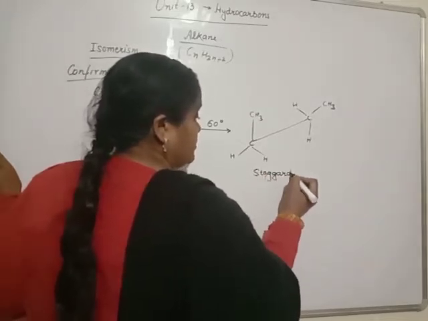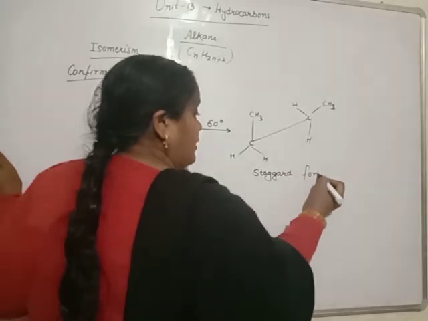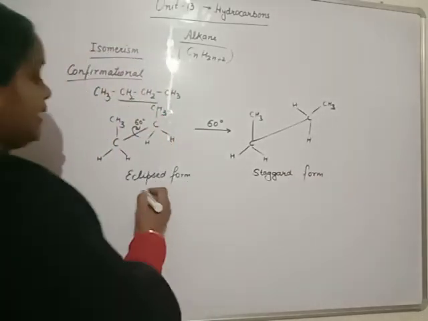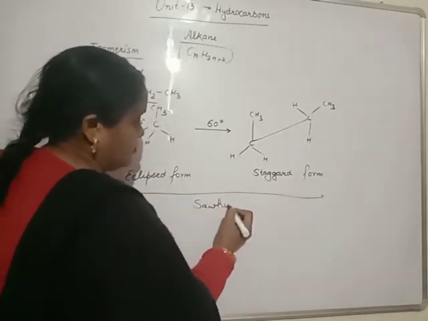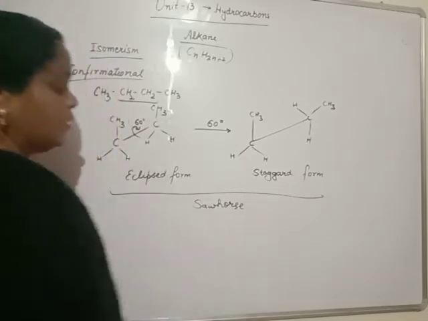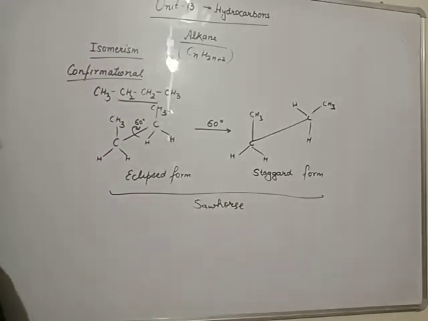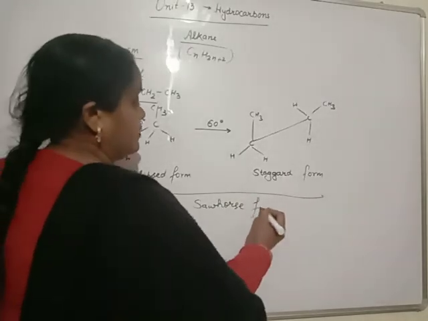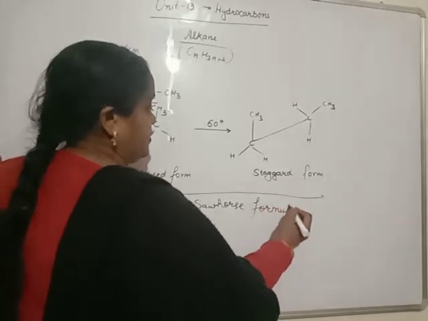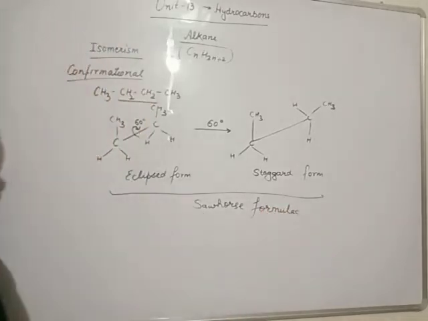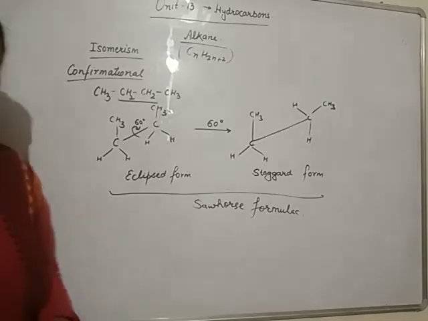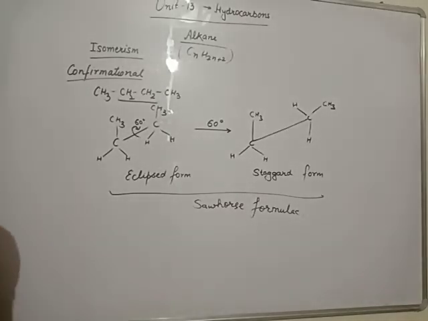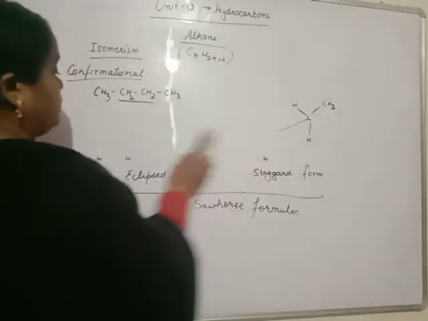These 2 forms will be given to us by Sawhorse. Then these are known as Sawhorse projection formula. But some other forms due to carbon-carbon rotation are also possible. These rotations can be explained by using Newman projection formula.